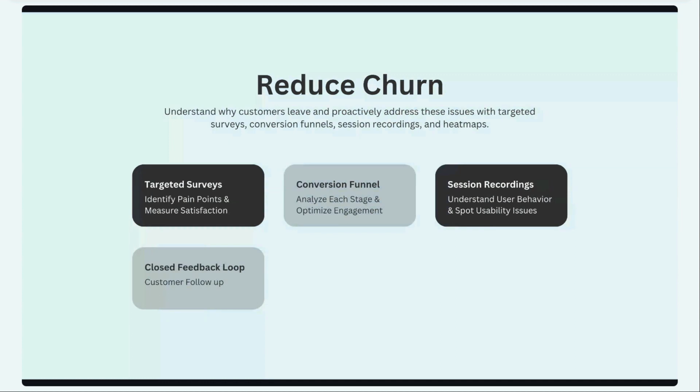You can also use Qwary for reducing customer churn. In 2022 we already had website survey. We did one more launch for targeted survey, where you can do targeted surveys and website surveys using our events. Once you have our SDK installed, we listen to all of your user events, that is, when customers are interacting with your product and events are getting triggered as a result of that interaction. When the events are triggered, you can show a targeted survey to your customer. This will help you identify the pain points and measure the satisfaction of your customer.